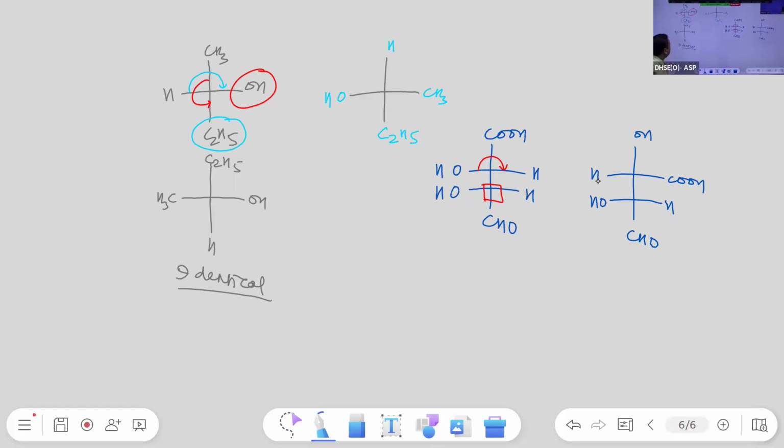The relation between these two is identical. Similarly, if we take a compound where three chiral centers are present.